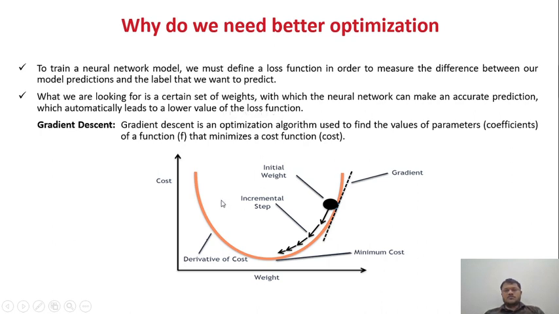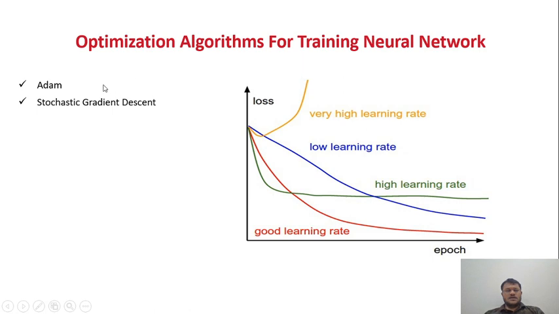In case of optimization, we use different optimization techniques like gradient descent, Adam, and stochastic gradient descent. These are some of the different optimization techniques. Gradient descent is the optimization algorithm used to find the parameter values of a function that minimize the cost of the function. There are two optimization techniques which are very famous nowadays. One is Adam, and the second one is stochastic gradient descent.